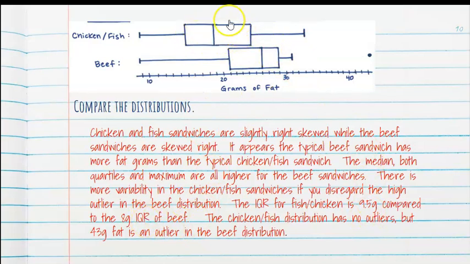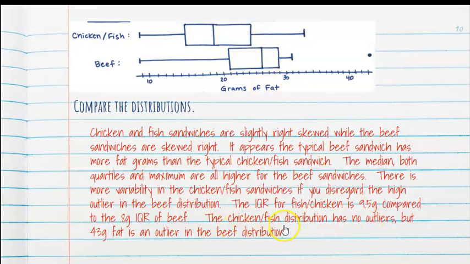Now, we're using IQR for spread because the beef distribution is skewed. IQR, remember, is resistant to outliers, so it's a better value to compare when you're dealing with a skewed distribution. So we look at our IQR. The chicken and fish is 9.5, this one is 8. They're very close, but they're a little bit different.